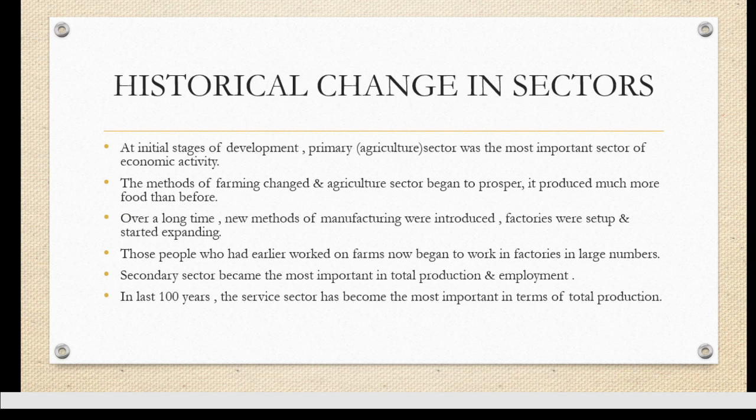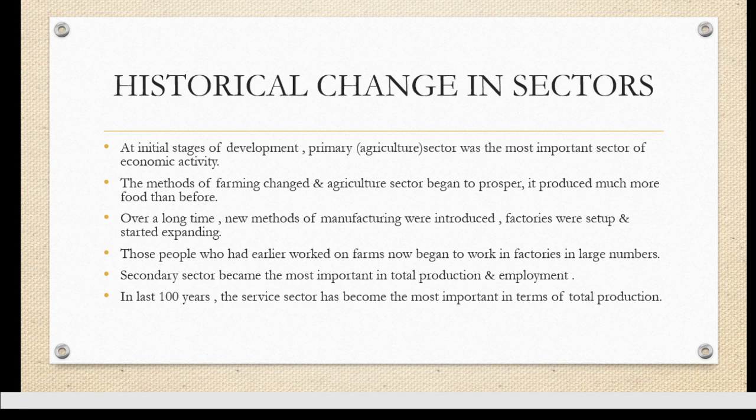Slowly, the tertiary sector was also being developed in our country, where a large number of services were being provided. The reason behind that was that carrying the commodity or the product produced in the secondary sector required a large amount of transportation and communication.